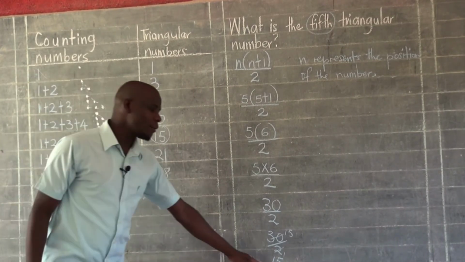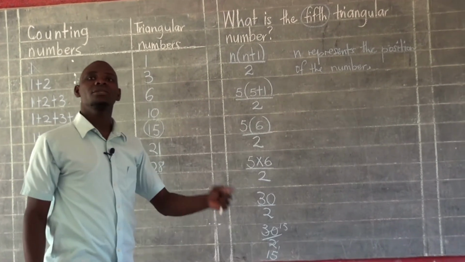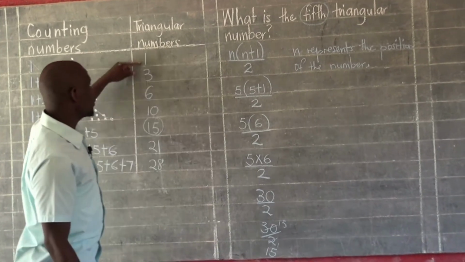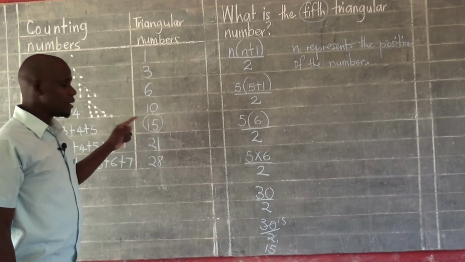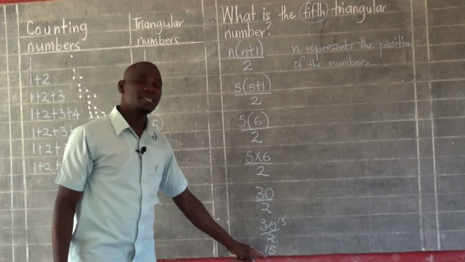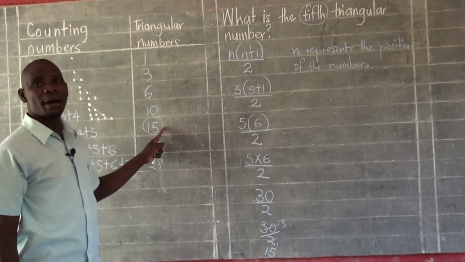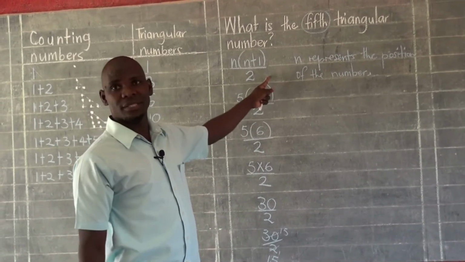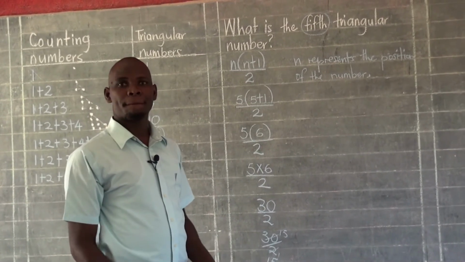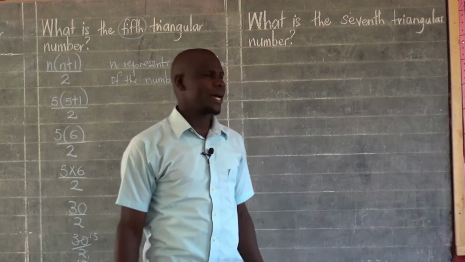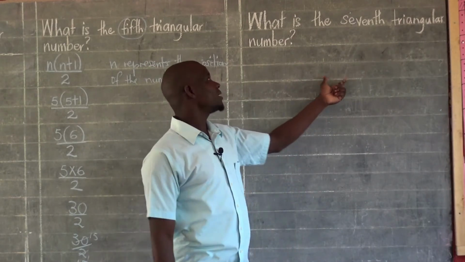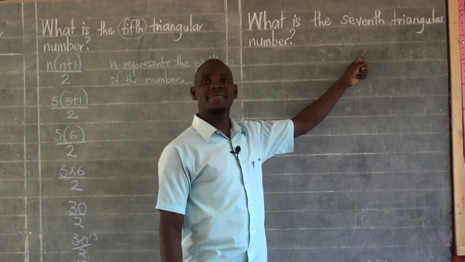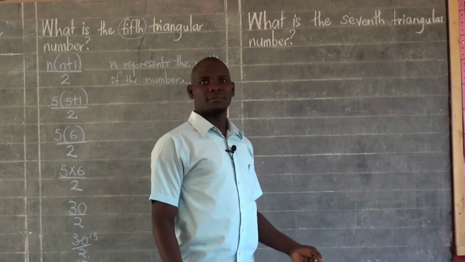So it means our answer in this situation is correct, because even when we look at this list here, we really find that 15 is appearing in position number 5. We want to look at another example, still using a formula. We want to use the same formula to handle this question, which says, what is the 7th triangular number?